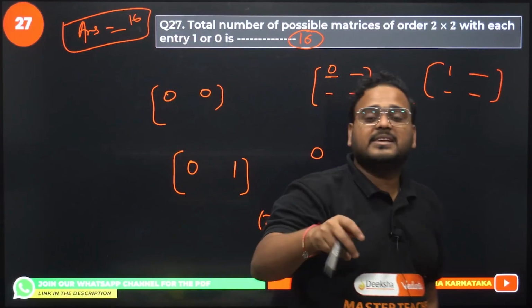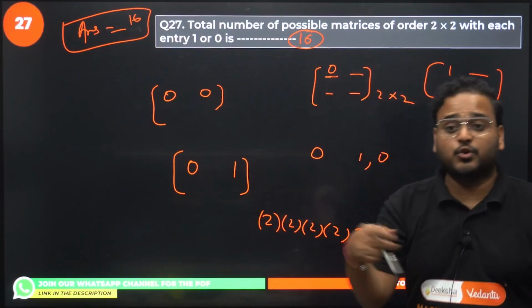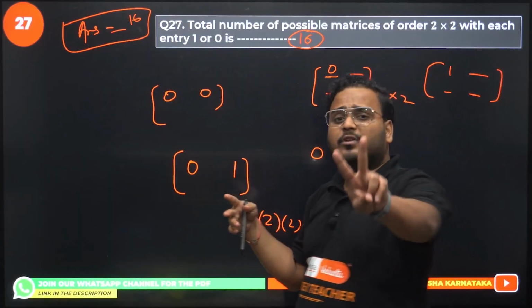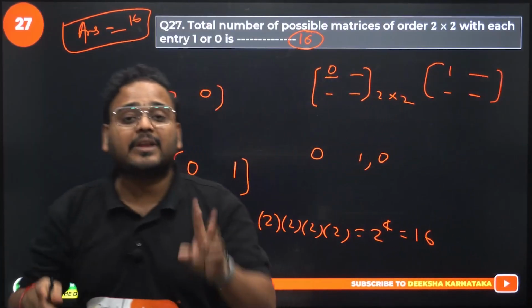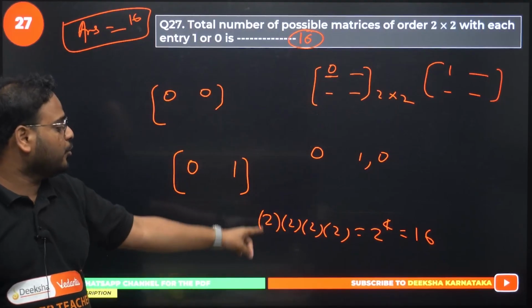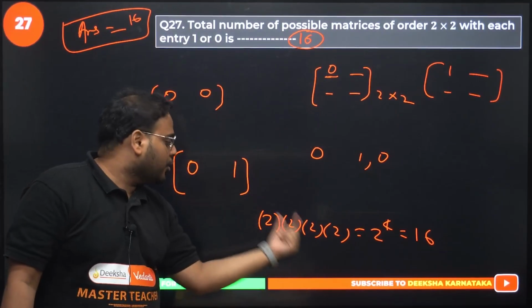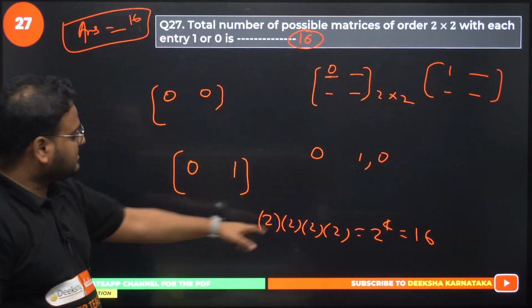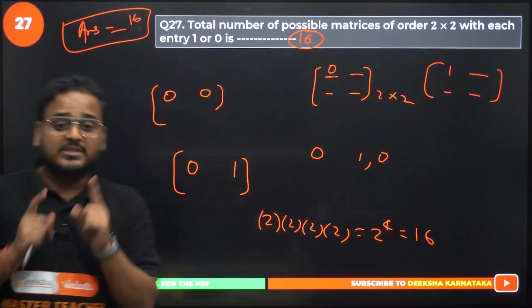Each element is independent of what you are feeding in, whether 0 or 1. Every time you put an element as 0 or 1, there are 2 different matrices, and like that every 4 elements will have 2 options. So 2 into 2, so 2 matrices with the first element, 2 matrices with the second element. Like that you will get the answer as 16. Clear? This is very important.